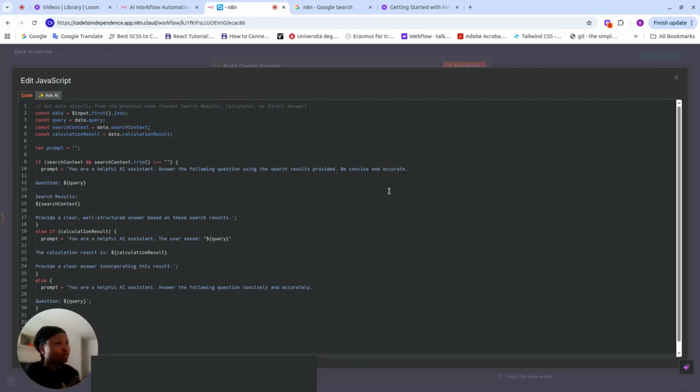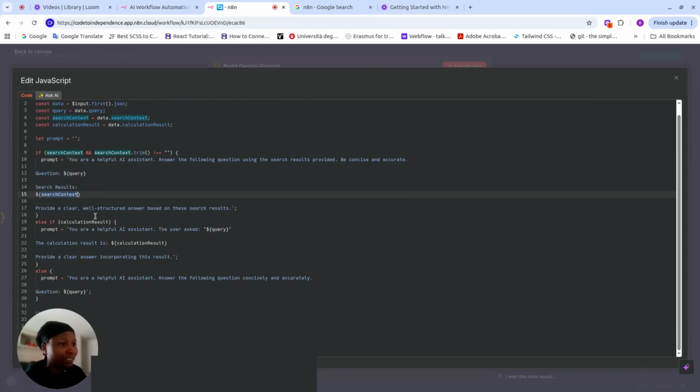Now we're saying that if the search context, we trim it and it's not equal to an empty string, we provide a prompt to Gemini and say, you are a helpful AI assistant. Answer the following questions using the search results provided. Be concise and accurate. So we've received search results and then we're feeding the results to Gemini again to refine whatever we've obtained. Our question is in the query, which we got here, and then our search results, we're passing it. All this is part of the prompt, guys. As you can see, this is where the prompt ends.